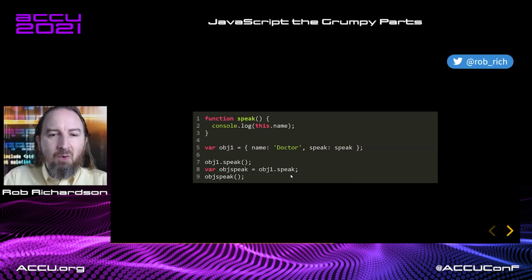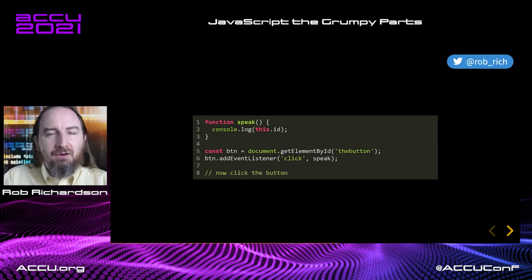Yeah, technically it was a function baked into this object, but it isn't anymore. Obj_speak is the global object right now. And so when we get this.name, we get an error. Or, well, if we've defined name anywhere, of which DOM does, we'll probably get blank or undefined. Doctor and undefined. I'm assuming that we're running in the context of a browser here. Now, obj_speak isn't bound to the object anymore. It's just a variable out in the middle. And that isn't necessarily what we want.